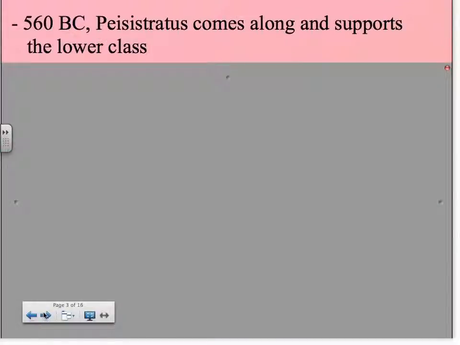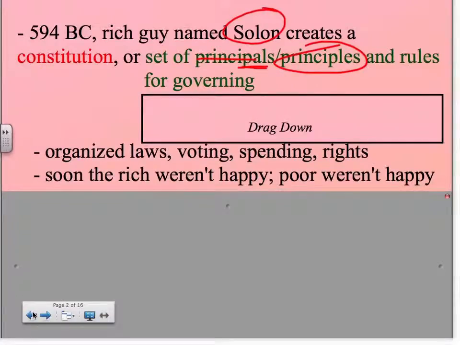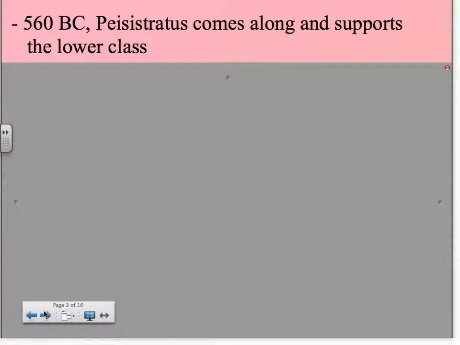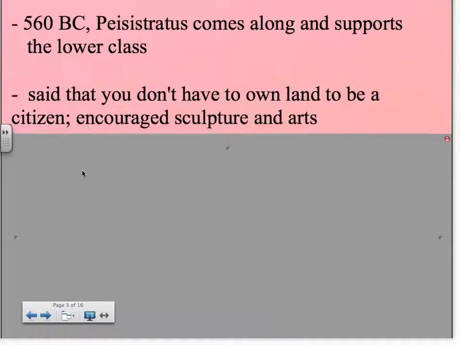Until one day, 560 BC. 560 BC comes after 594 BC because we're counting down. Peisistratus comes along and supports the lower class. He said, you don't have to own land to be a citizen. He encouraged sculpture. He encouraged arts. He made the world a better place. He makes everybody happy by saying you don't have to own land to be a citizen. That obviously allowed a lot more people to be citizens. He encouraged sculpture and arts among the people.